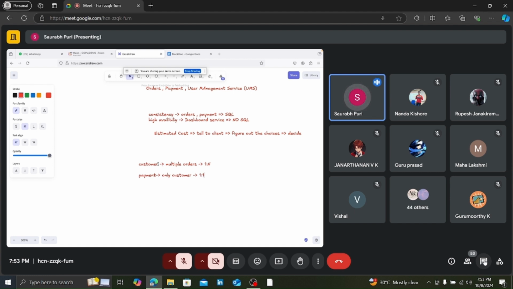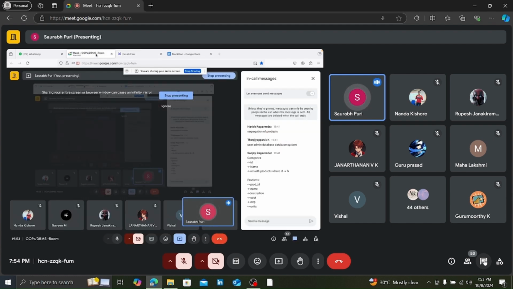So we define the relationships. How do you want to connect the tables among them, right? That is, customer to orders, there will be 1 is to n. Customer to payment, there will be 1 is to 1, right? Only one customer, but a customer can have multiple payments, then you can have 1 is to n also, right? A customer can have multiple payments, but one payment will be related to only one customer. Do you understand that, the relation between payment and customer?